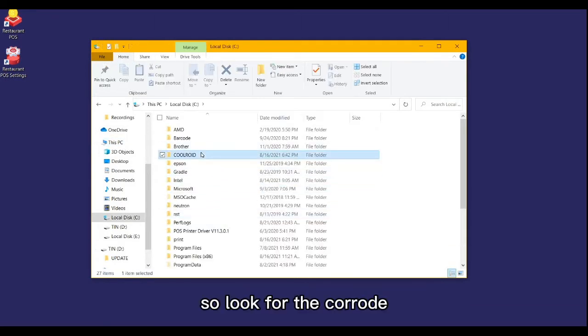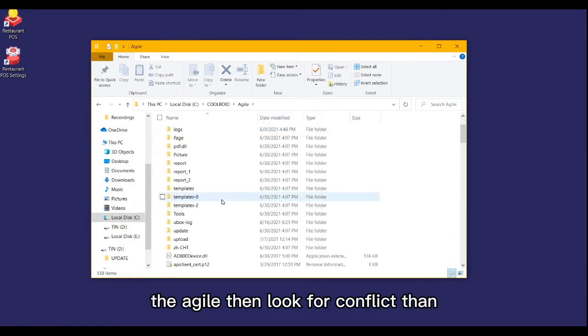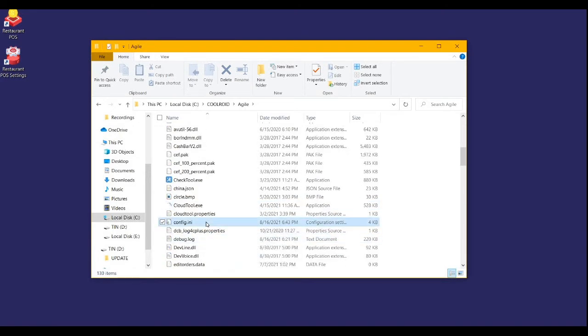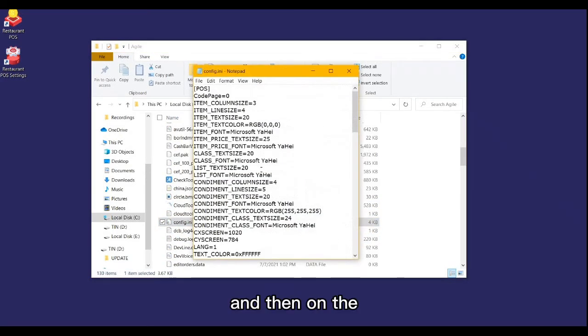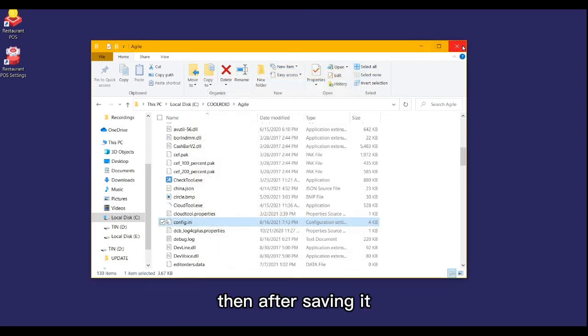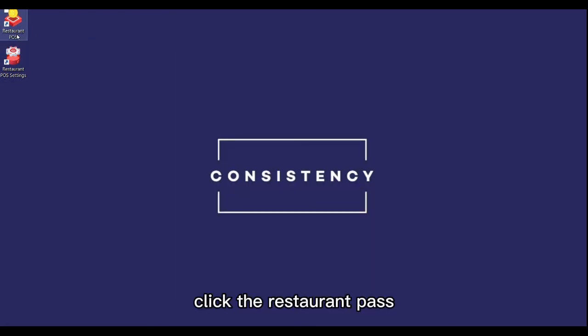Next we need to configure that resolution in the POS settings. Look for the Coolroyd, then Agile, then look for config, then any, and then on the CX screen and CY screen, just copy the first numbers, 1920 and then 1080, then save. After saving it, click the restaurant POS.